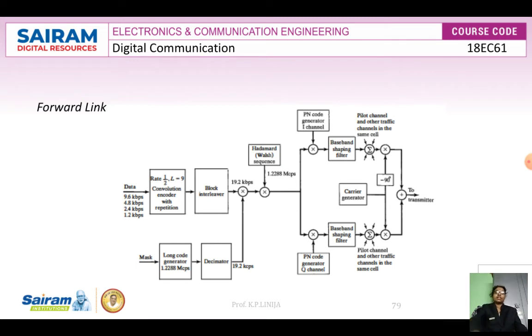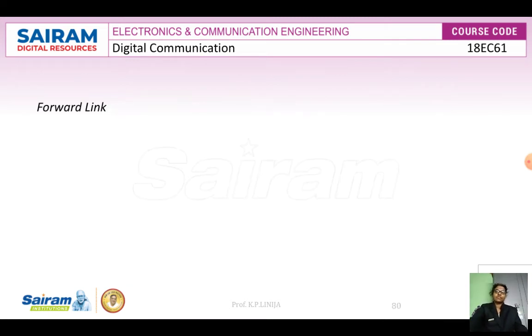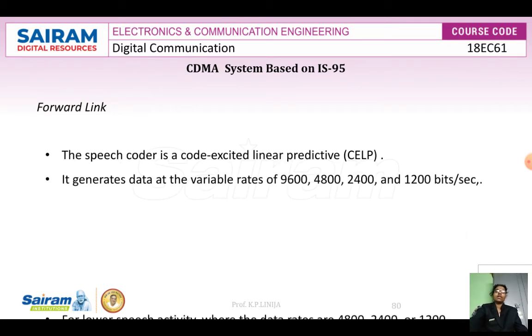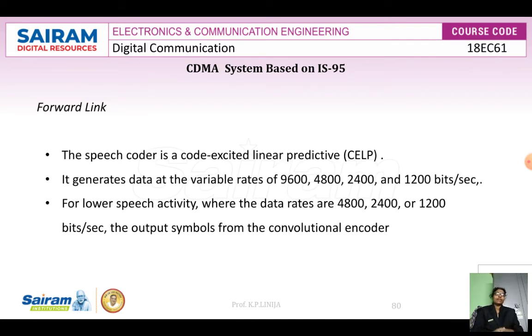The data from the speech coder is encoded by a rate 1/2 convolutional code with constraint length 9.